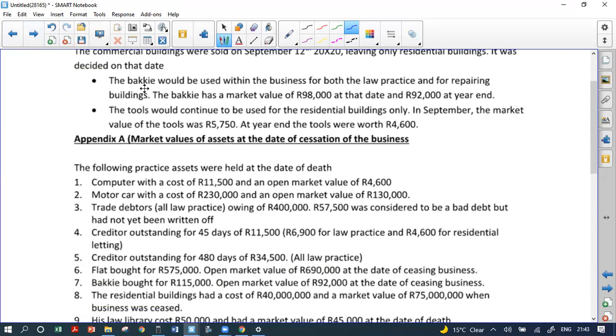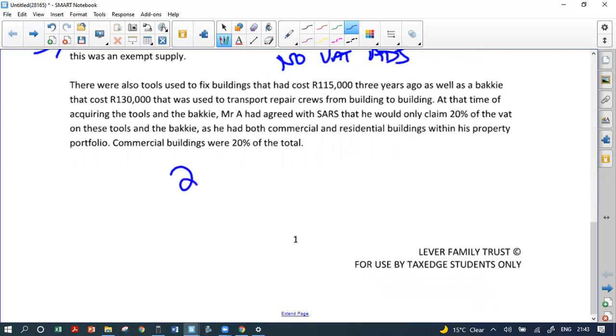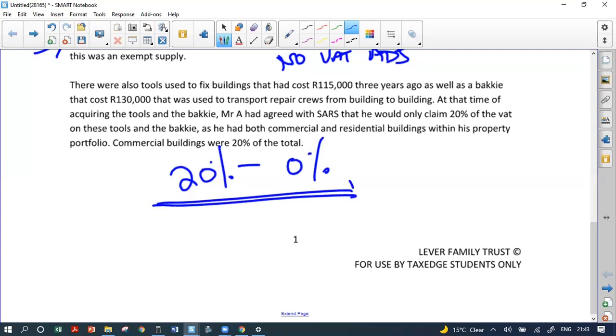Okay, so what has happened? I claimed 20% here. Okay, it has now gone down to 0%. Is that a partial change or is that a total change? It is a total change. How do we know it's a total change? Because there's a 0% in it.